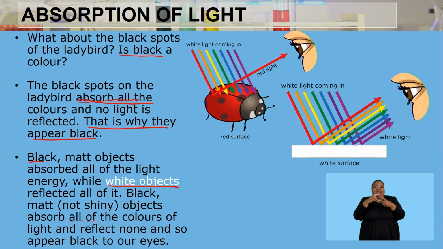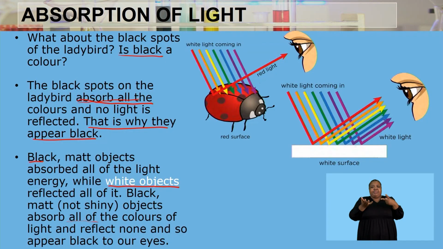However, the white is going to be reflecting all of the colors. Black absorbs all, and what we are seeing is the absence of color, or the absence of reflection, whereas the white surface is going to be reflecting all of the colors, and what we are seeing there is the combination of all those different colors. And remember, when all those colors are combined together, they give us white light.